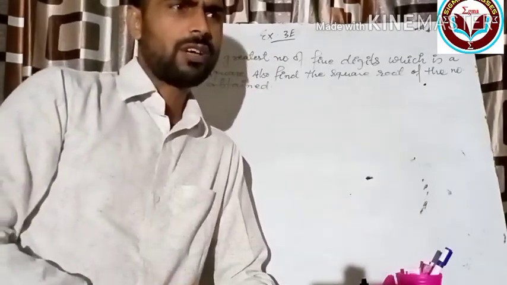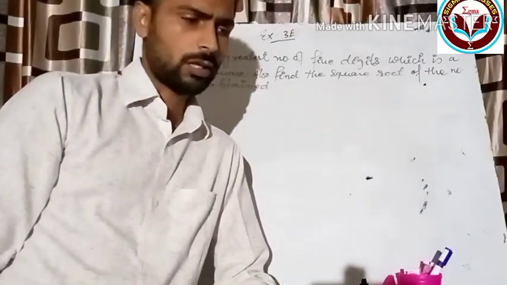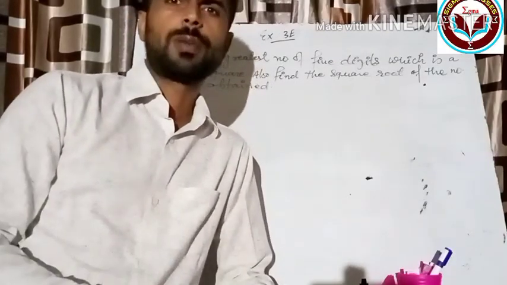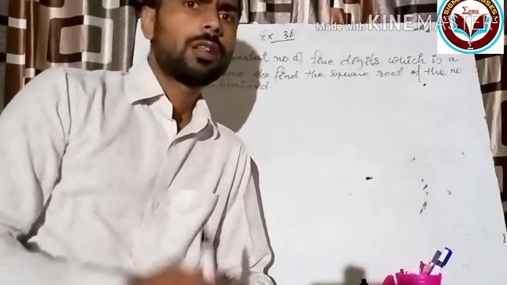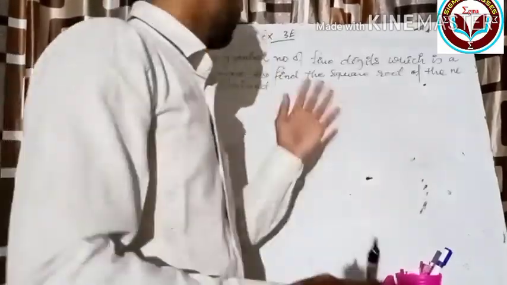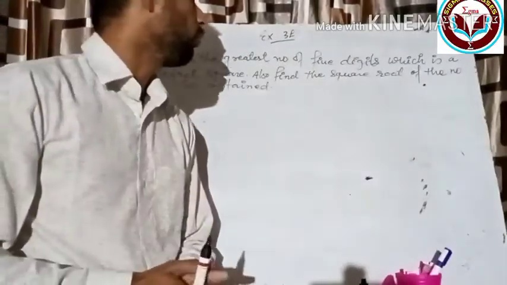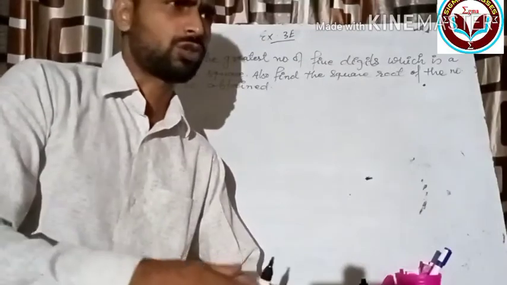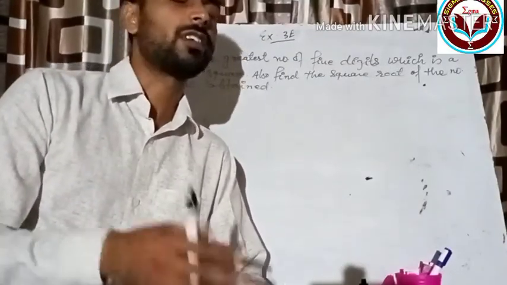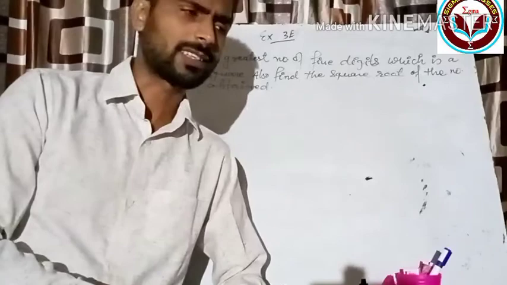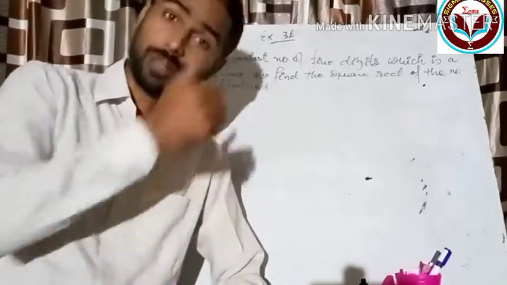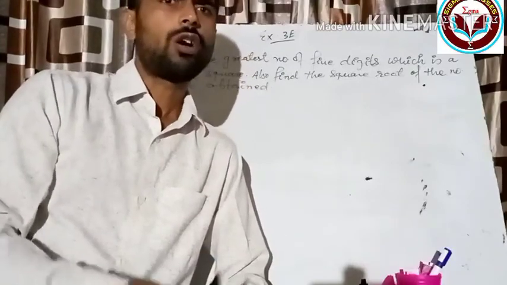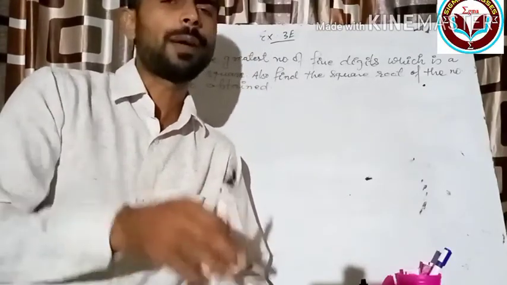So students, last time we discussed the methods of finding the square root of any number, that is the prime factorization method and the long division method. Today we are going to start our new exercise, that is exercise 3E, and in this exercise there are some questions which we have already discussed in our previous lecture. Means how to find the square root of a number through the long division method, or you can choose the prime factorization method also.